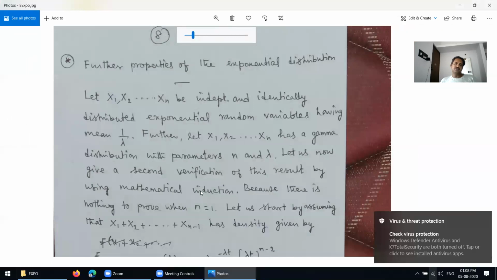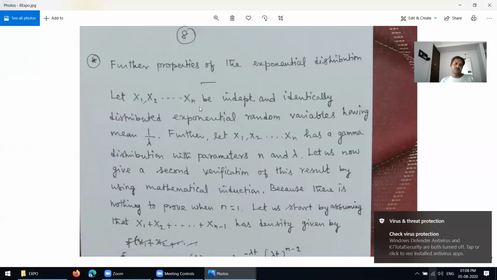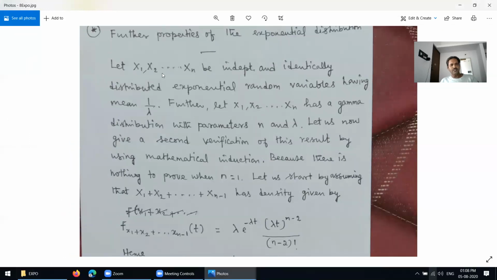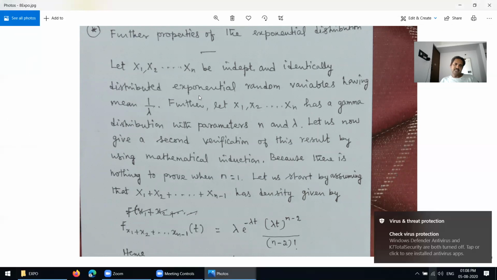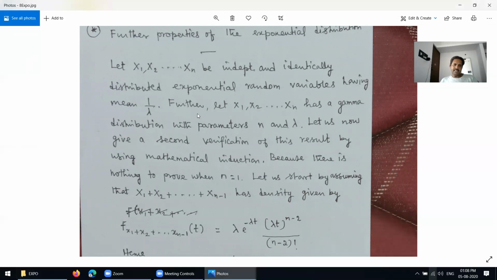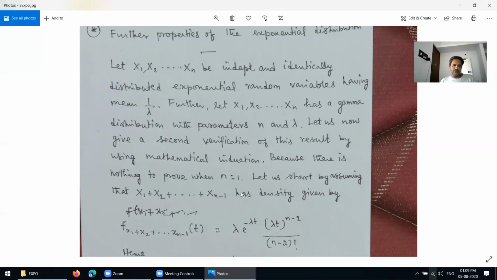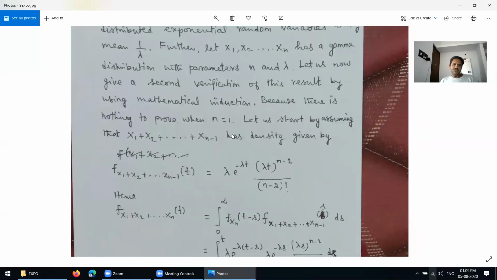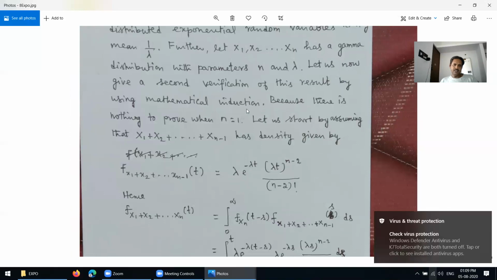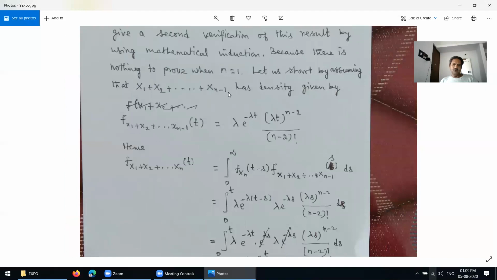Further properties of exponential distribution. See here now, let x1, x2, etc., xn be independent and identically distributed exponential random variables having the mean 1 over lambda. Further, x1 plus x2 plus etc. plus xn has a gamma distribution with parameters n and lambda. Let us now give a second verification of this result by using mathematical induction, because there is nothing to prove when n equal to 1.